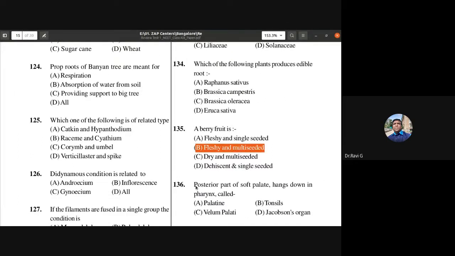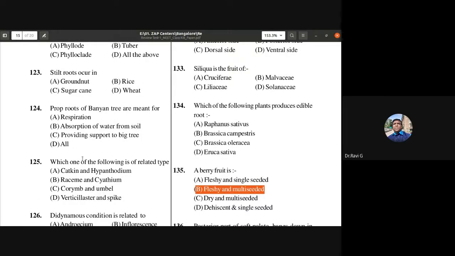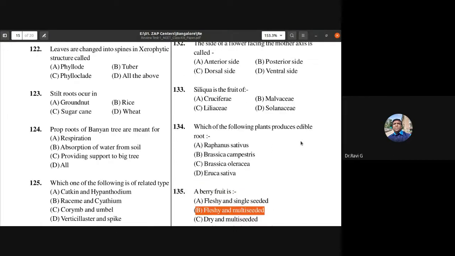So the other things are all digestive system and other topics which we'll not be discussing. So that is about this paper. So you might have found here many of them are a little tough. They are away from what we have discussed, but you should be knowing about it because they can be asked as additional questions, difficult questions outside the syllabus. So you should be familiar with these questions.